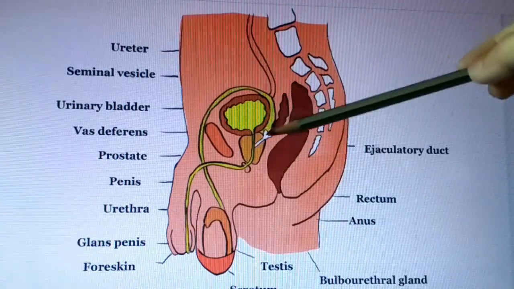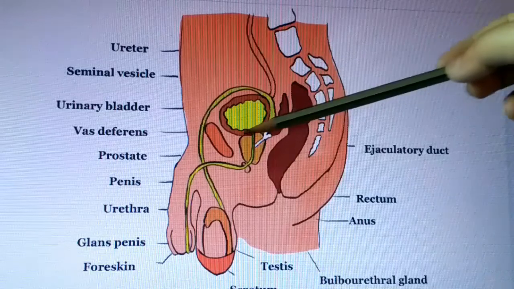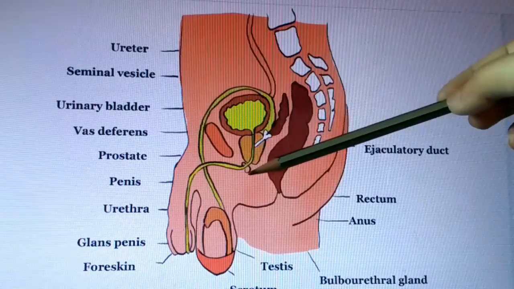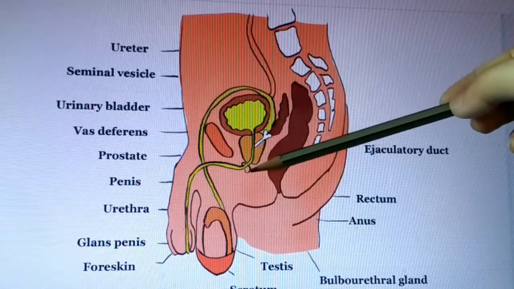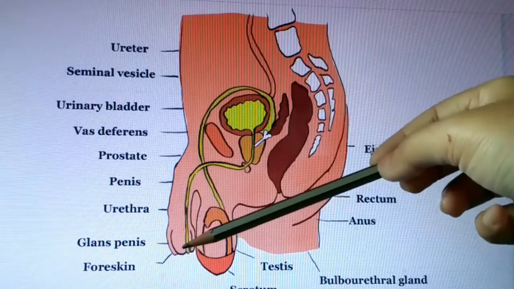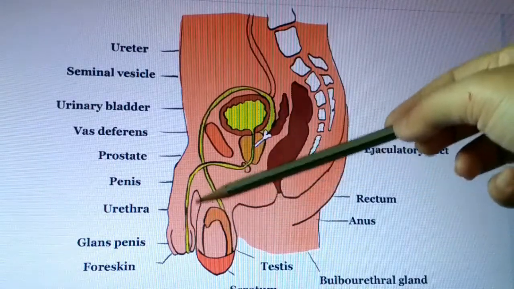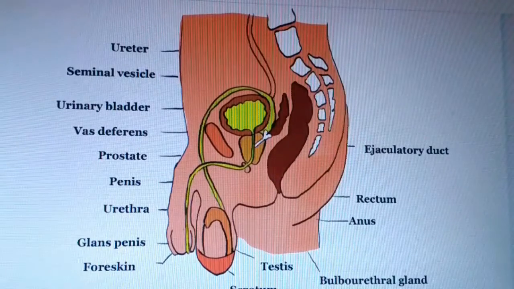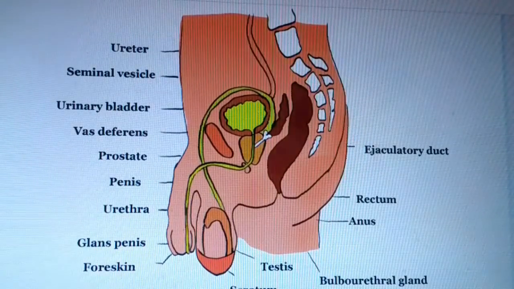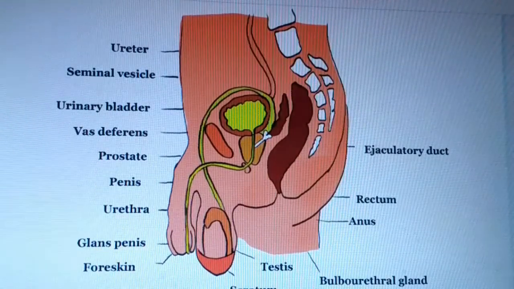It is the prostate gland. Seminiferous tubule is derived here. This is the bulbourethral gland or Cowper's gland, which again meets the urinogenital duct. This is the side view of the male reproductive system.